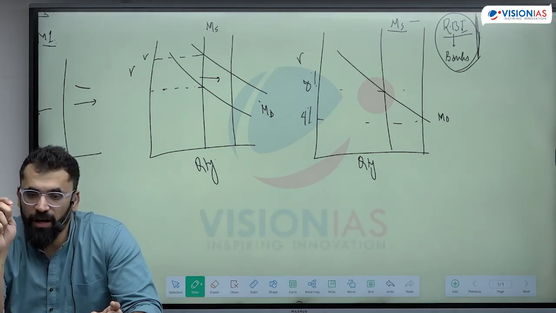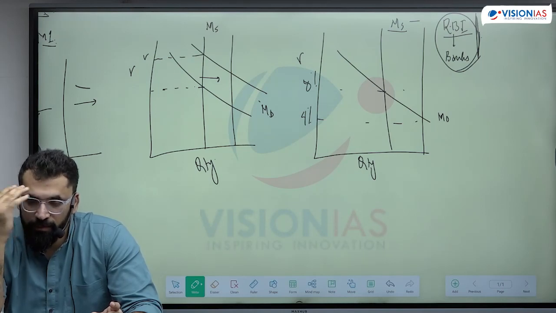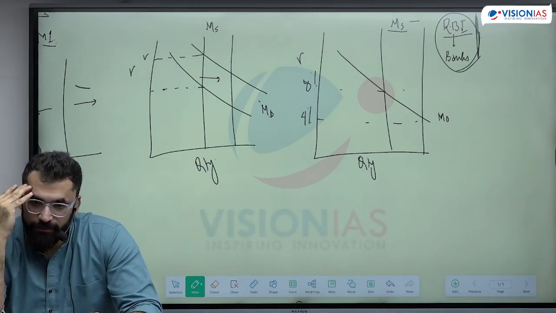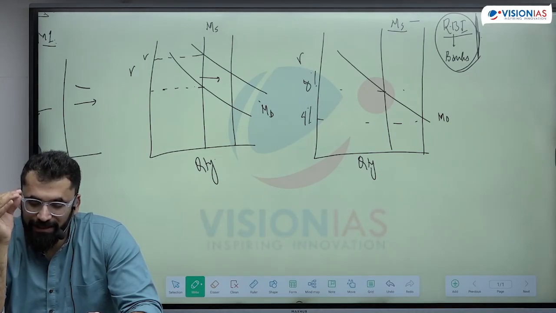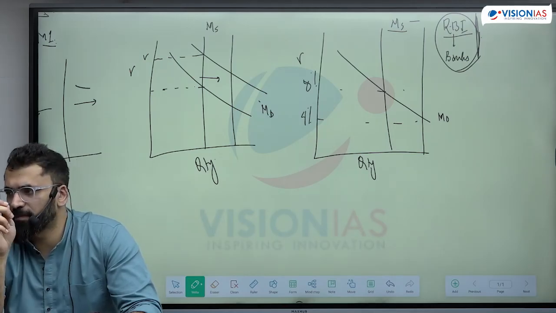M1 is equal to currency held with public plus demand deposits in the banks plus other deposits with RBI. There are certain institutions which keep money. This is very small.